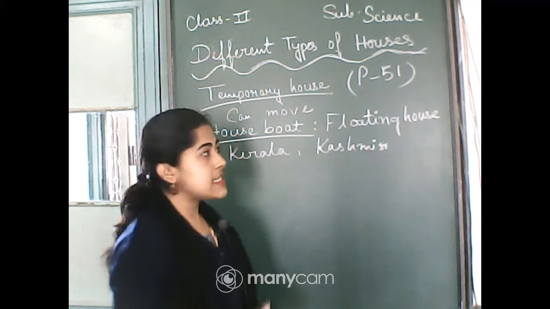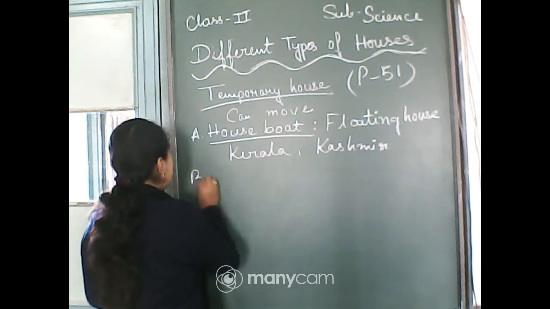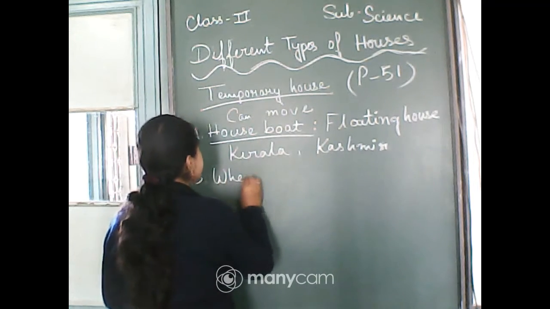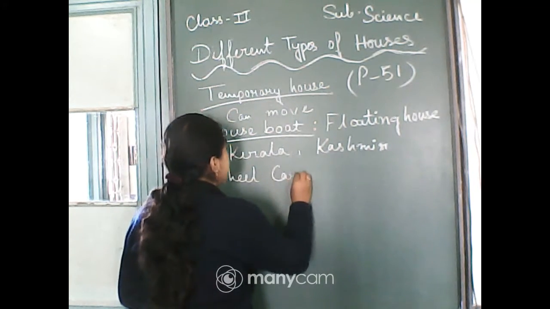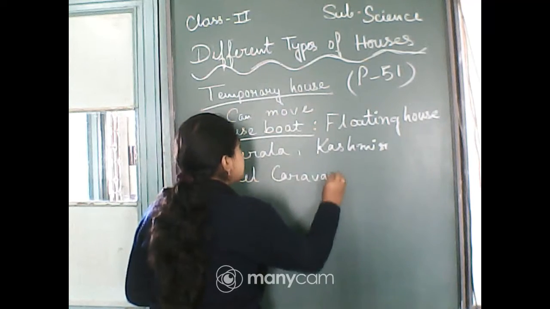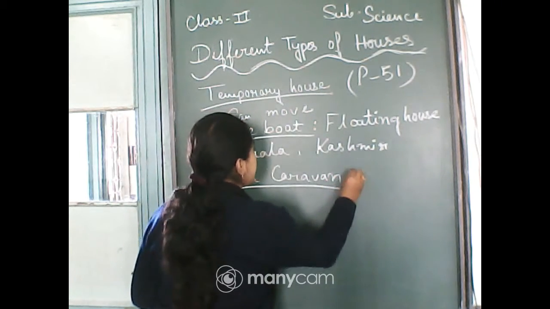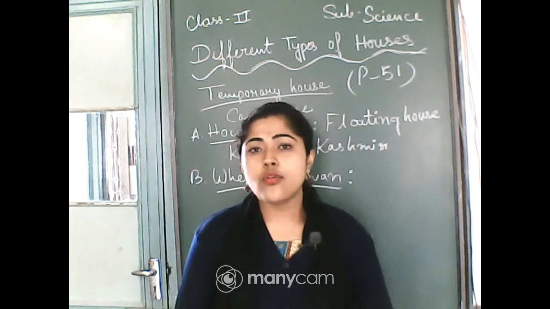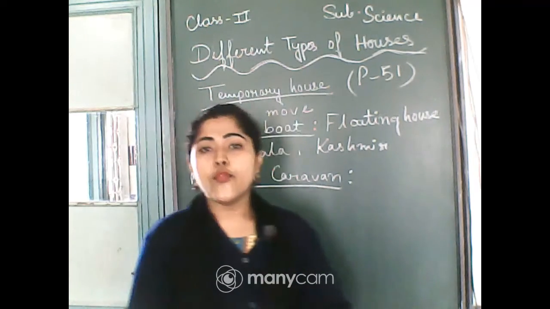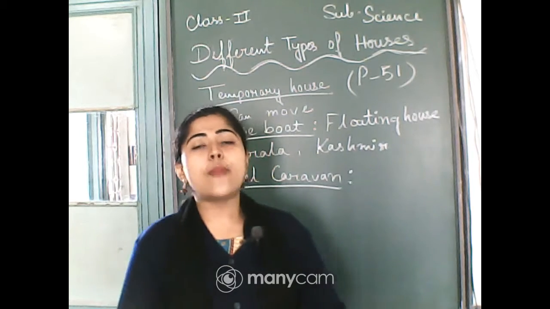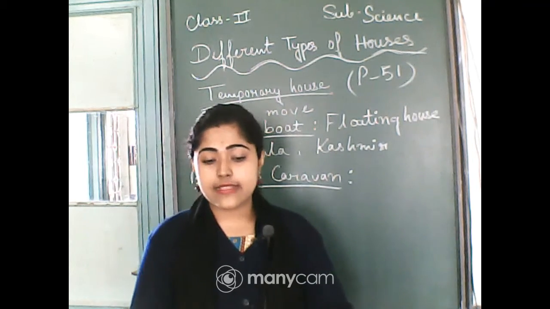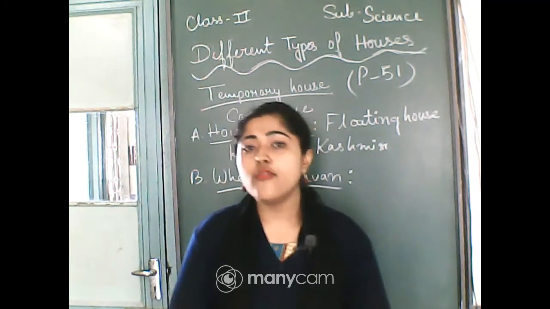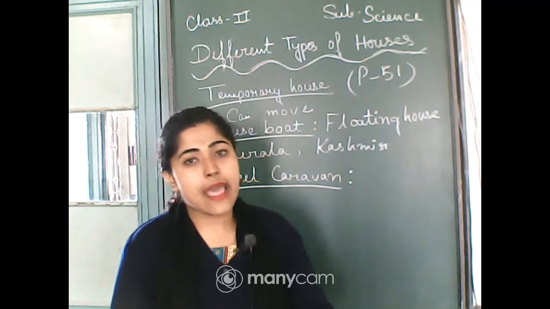Okay, next is wheel caravan. So that is looking like van or bus. So that can move. As you know, bus can move, van can move from one place to another place, because they have wheels.